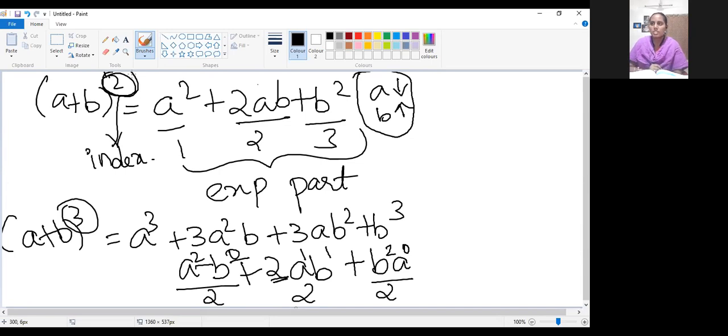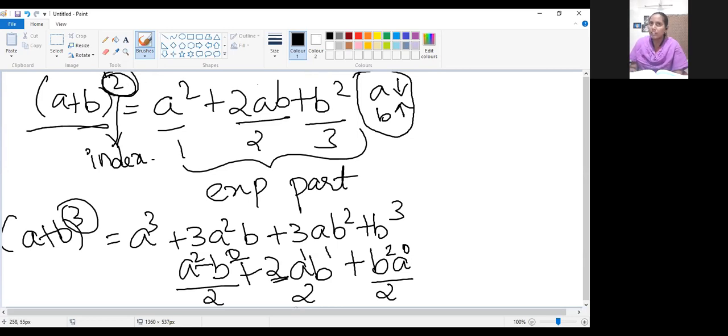Can you understand this, children? This is the third point that we have observed, that in each term, if you add the index values, that is the power values of A and B, it will be the same in all the terms, and it will be equal to the index value on the left hand side, the index of A plus B. So the index of A plus B is 2 only now.